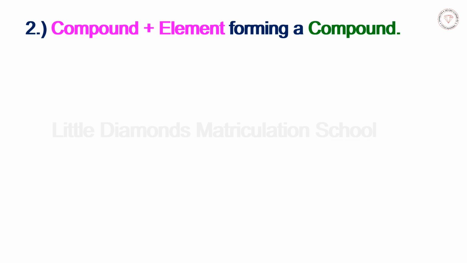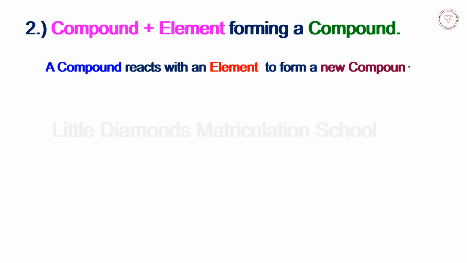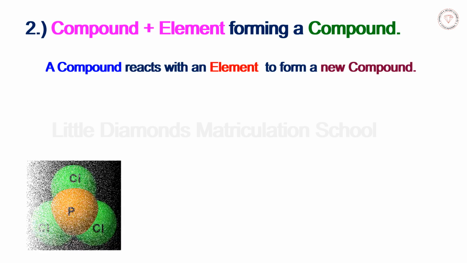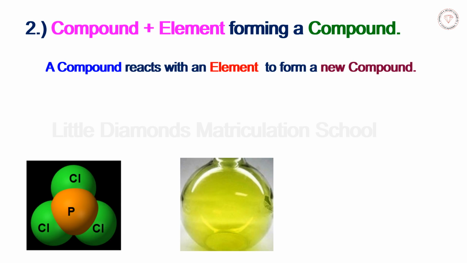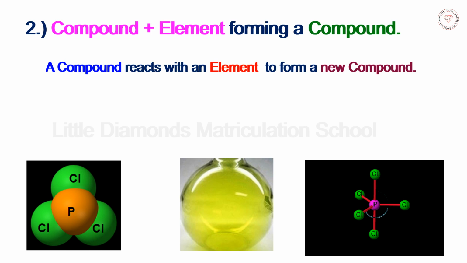The second type of combination reaction is a compound reacts with an element to form another compound. Example, phosphorus trichloride, a compound, reacts with the pale yellowish green chlorine gas, an element, to form phosphorus pentachloride. PCl3 plus Cl2 gives PCl5.